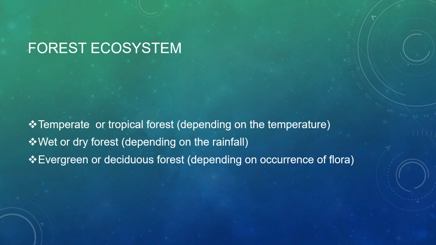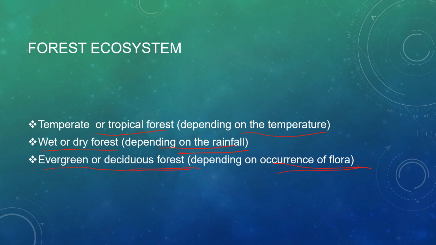First, we can say the temperate forest. So temperate forest or tropical forest is divided on the basis of temperature, whether there is a hot, moderate or cool temperature. Now wet and dry forest depends on the rainfall. If there is too much rainfall, we say it's a wet forest, and if there is too little rainfall, then it is a dry forest or arid region. Next comes the evergreen or the deciduous forest, depending on the occurrence of the flora. So this is how we divide the forest ecosystem.